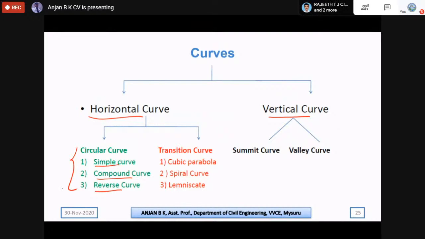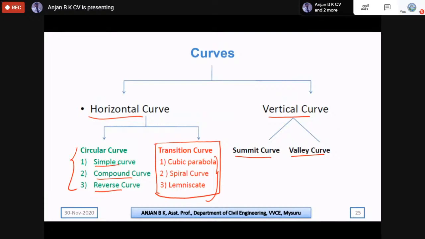Each side it will be varying. The transition curve is further divided into three types: cubic parabola, spiral curve and lemniscate curves. And in vertical curves we have two types, summit curve and valley curve.